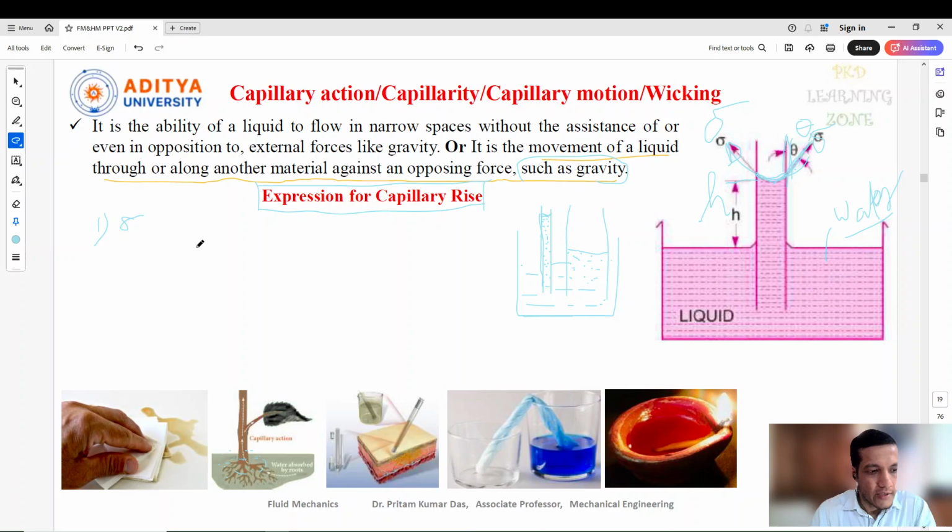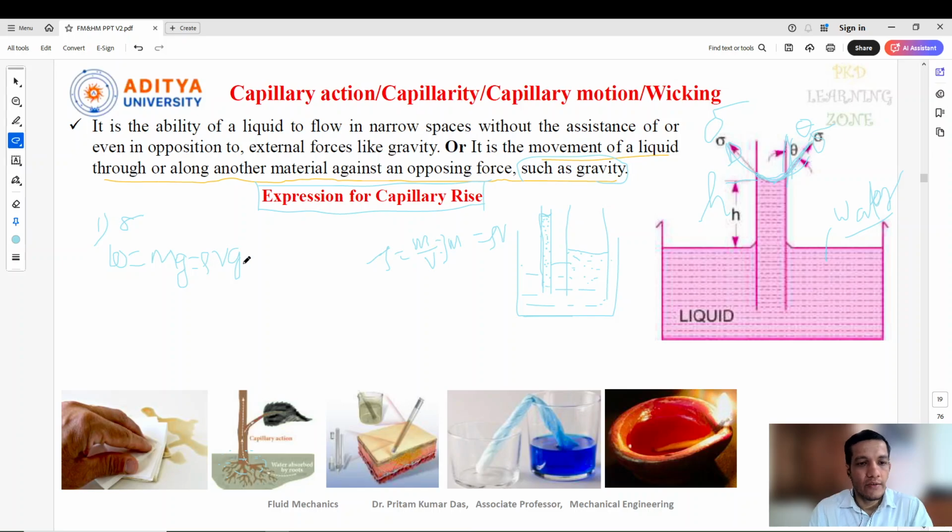Another one is the weight of the liquid, that is, how much water was inside the tube, which we can say is W. So the weight of the liquid W equals mg, and we know that density equals mass by volume, so mass of the liquid equals density into volume. So here I can write rho, V and g: density, volume and gravity.